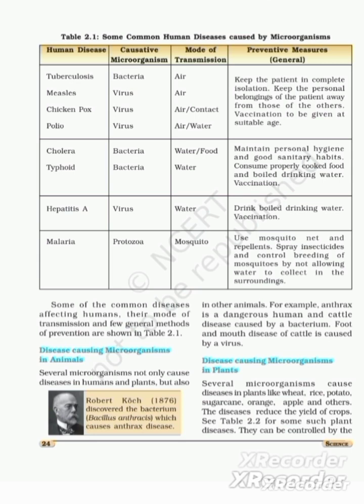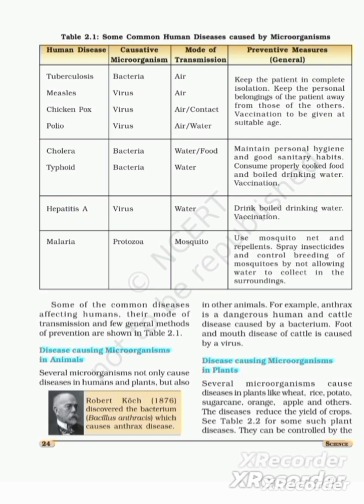In case of malaria, the causative microorganism is protozoa, and the carrier is the female Anopheles mosquito. Use mosquito nets and repellents. Spray insecticides and control breeding of mosquitoes by not allowing water to collect in the surroundings. These are some of the common diseases affecting humans and their modes, which we have just read in table 2.1.